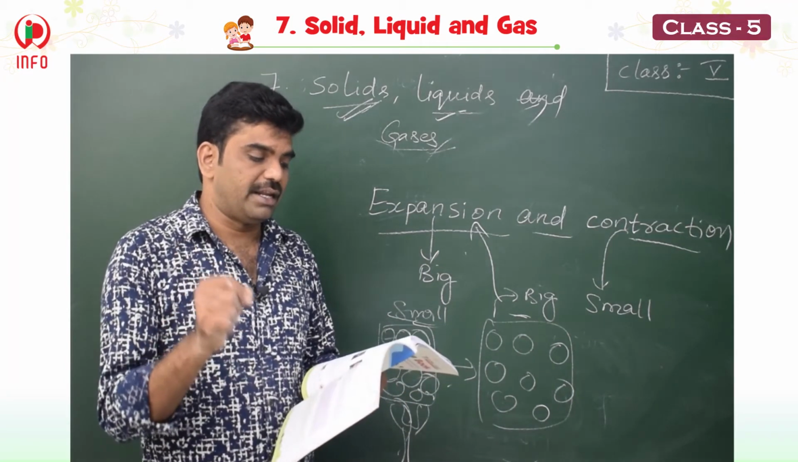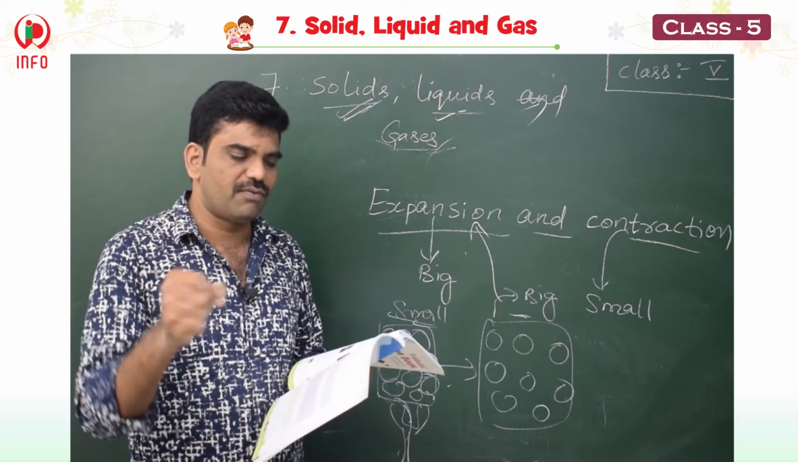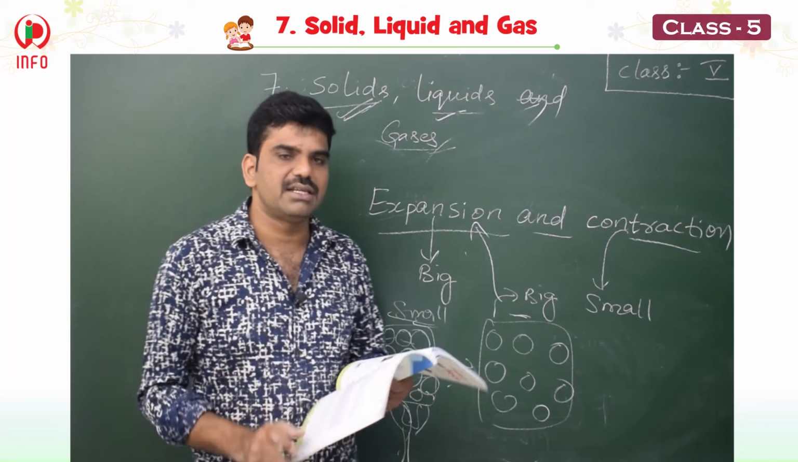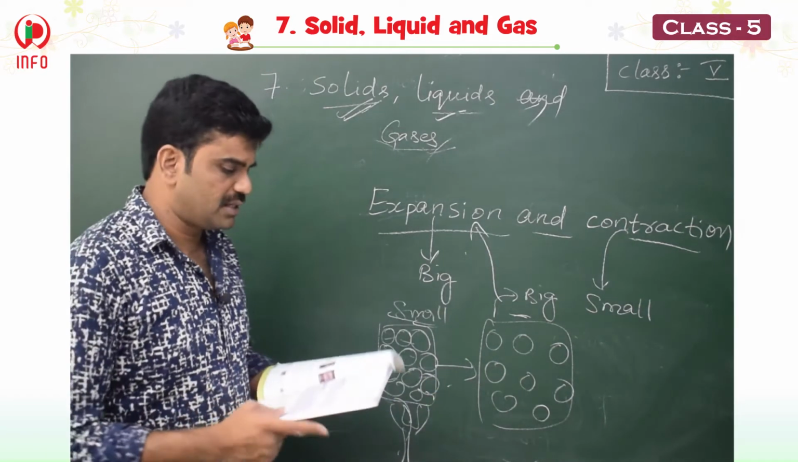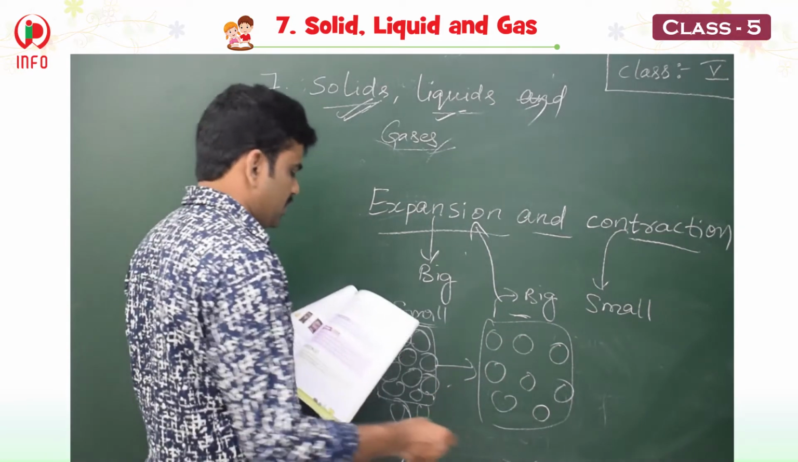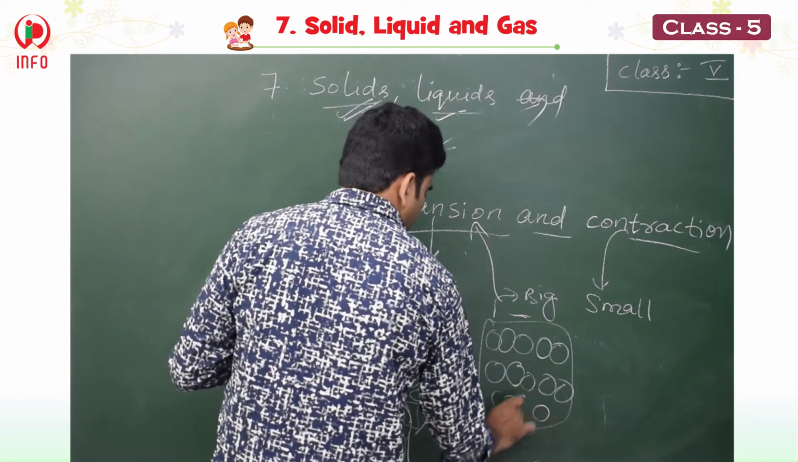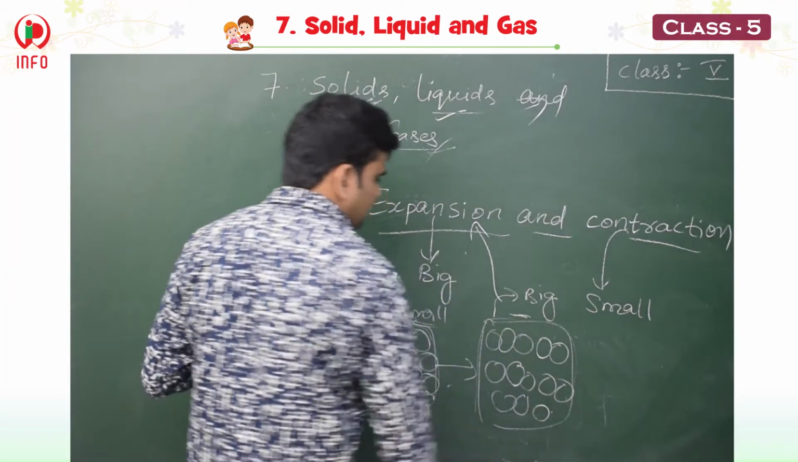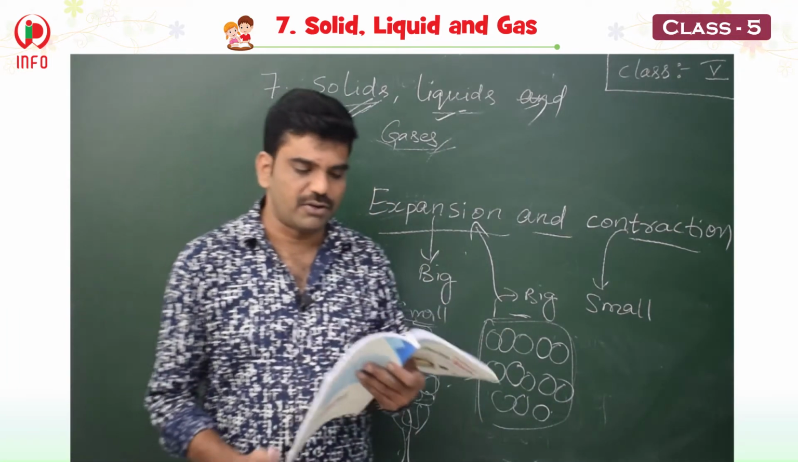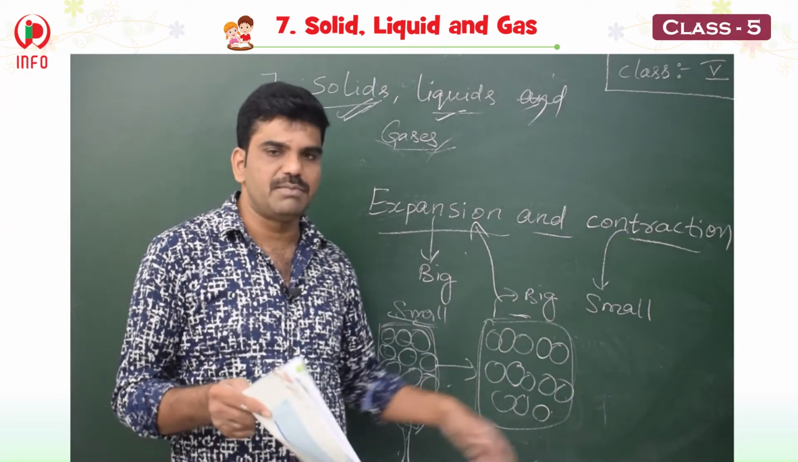So when any metal object is heated, the molecules move further apart, causing the size of the object to increase. That means here the size is small initially. Here the size is big. Okay, so the molecule size will become big. Automatically the metal also becomes big.